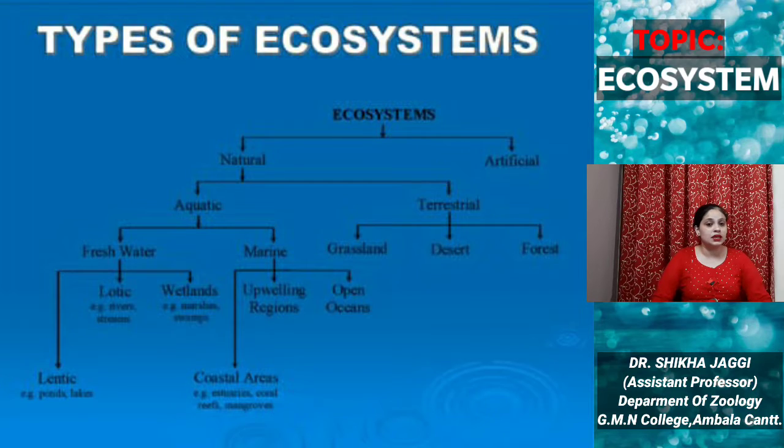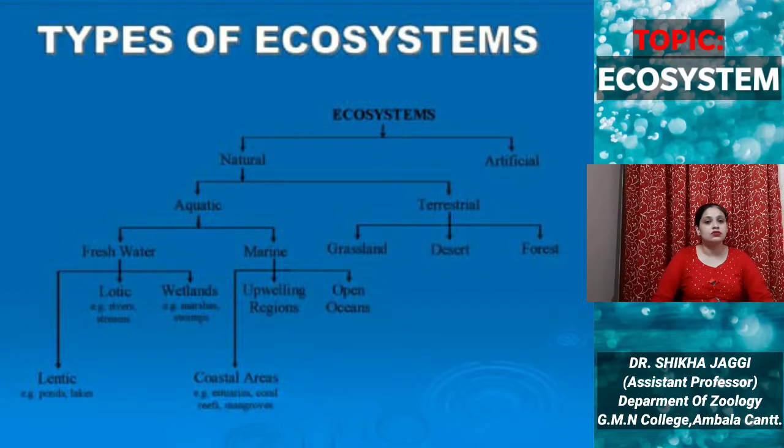Freshwater ecosystems can be lentic, having stagnant water, lotic, having running water, and the other is wetlands. Marine can further be classified into coastal areas, upwelling regions, and open oceans. The terrestrial ecosystems, on the other hand, are classified into grassland, where the grasses are predominant, desert, where there is very low rainfall, and forest area, where there is an abundance of trees.